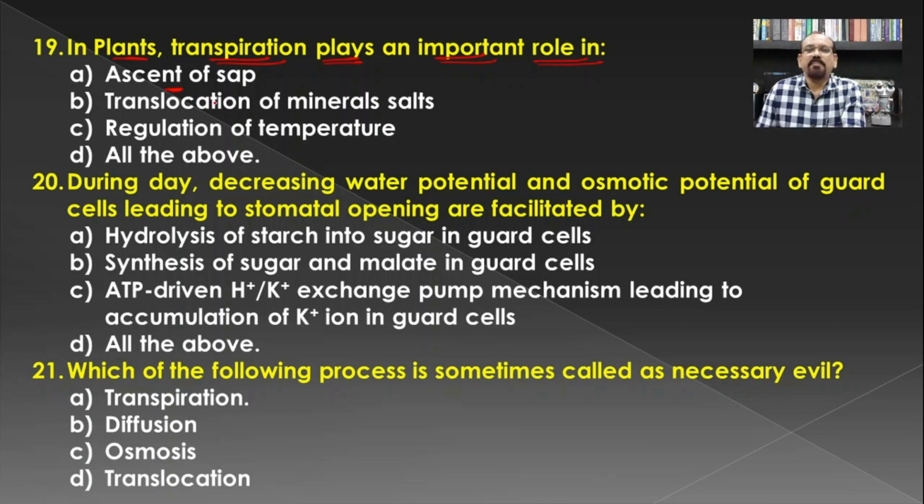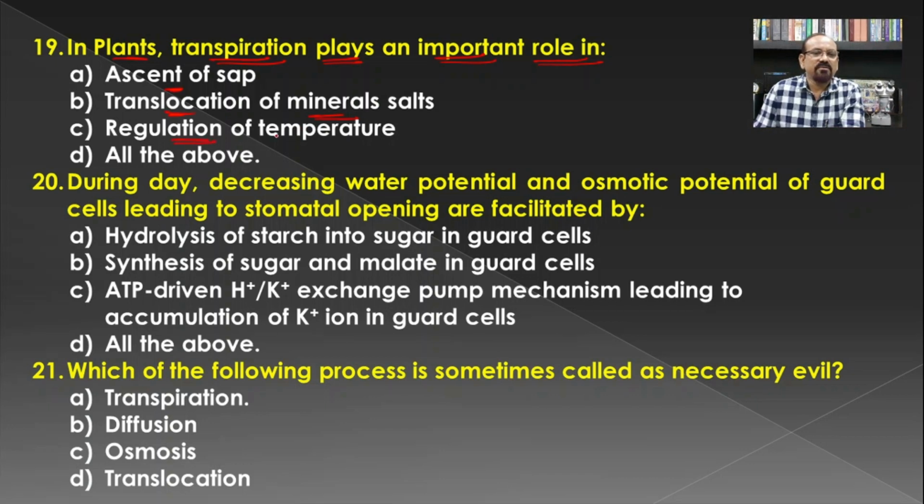The ascent of sap is also carried out because of transpiration, that is, the transpiration pull and cohesion of water theory. Then translocation of minerals: once the minerals are absorbed and are present inside the cells, their translocation is through the cell sap, and hence again it is carried out with the help of transpiration.